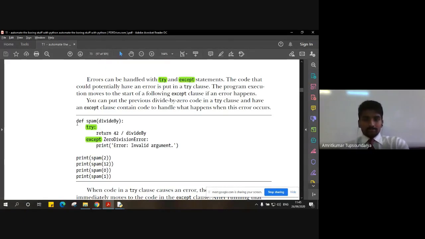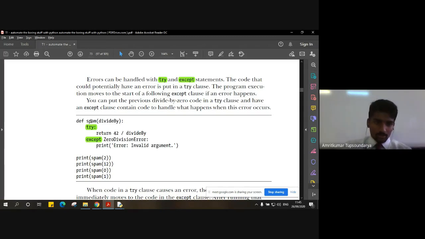As the name suggests, it allows us to check whether the operation that I'm trying to do is possible. If it is possible, good. If it is not possible, just give me an error and continue with my further program. That is what these try and except statements help us to do.